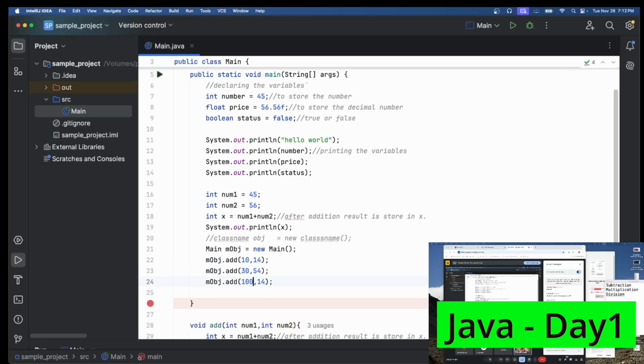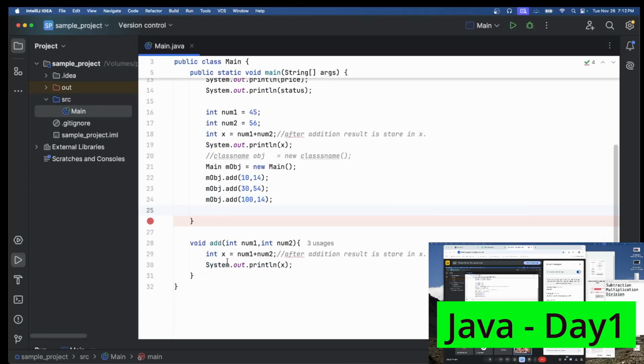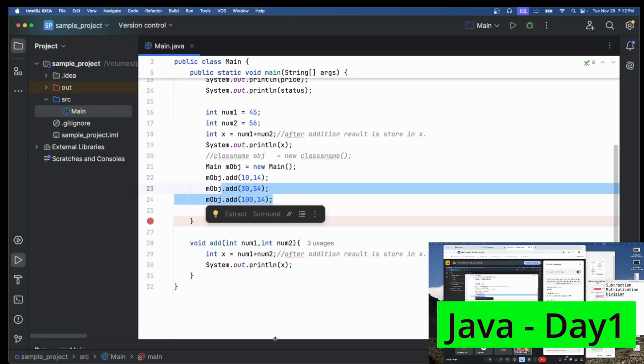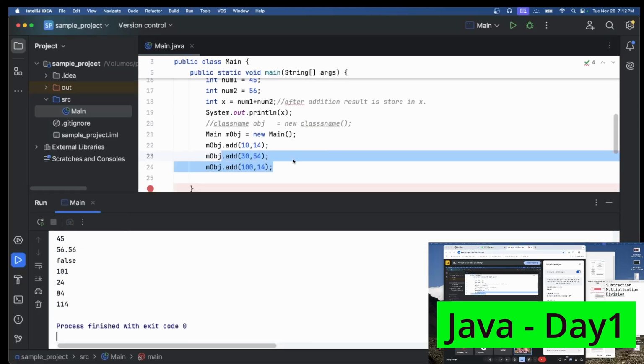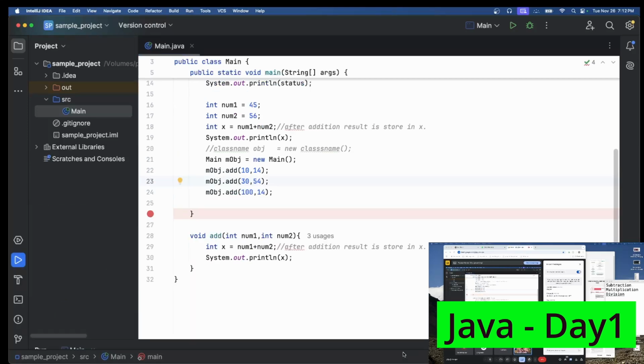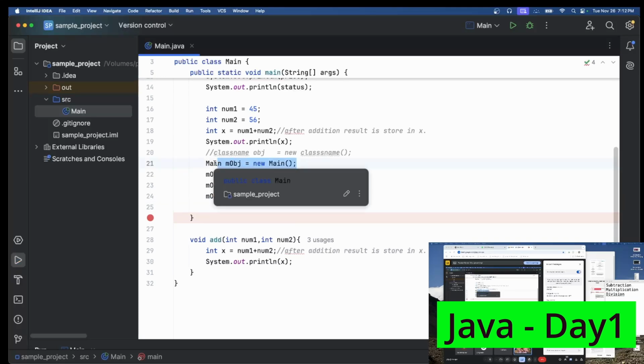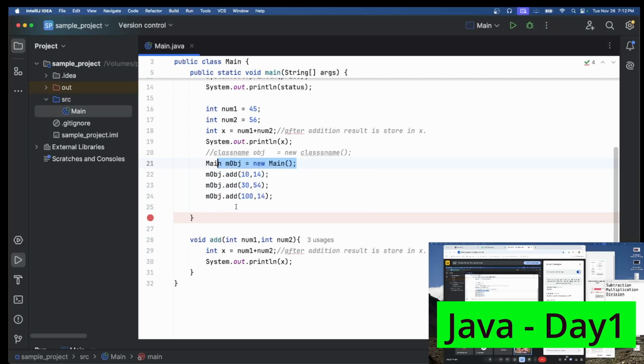Now if I run the program, you can clearly see the output for these lines. One second, yeah, can you see this? So 10 plus 14 is 24, 54 plus 30 is 84, and 100 plus 14 is 114. All of this is happening because we are calling those functions by using the object. So this is the concept of calling functions by using an object.